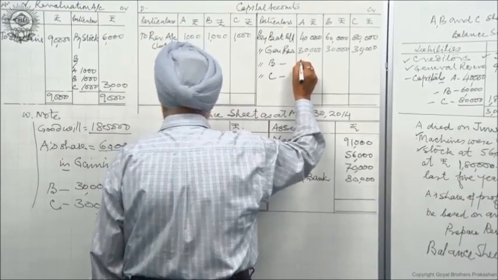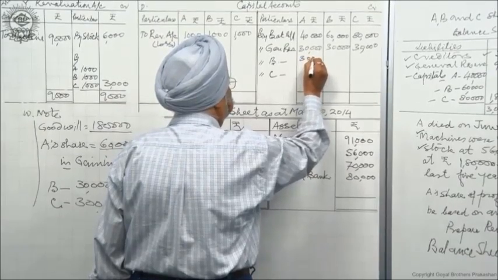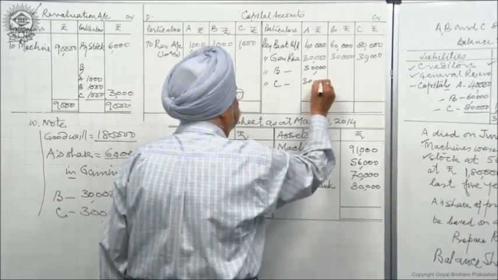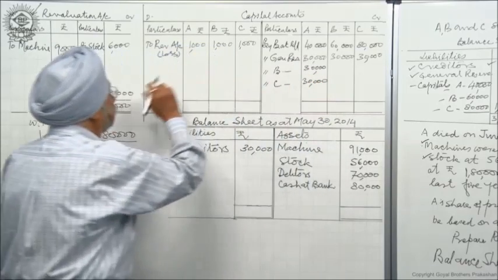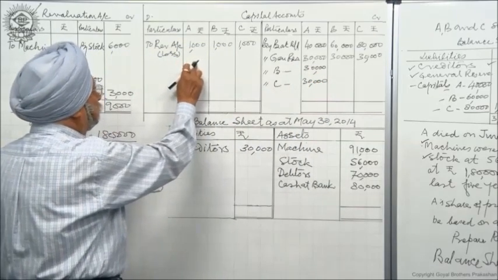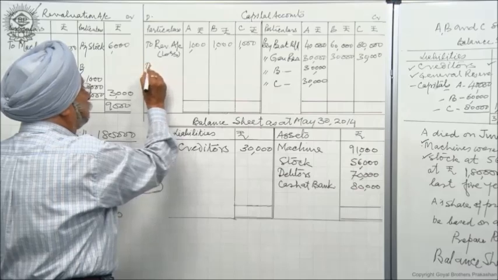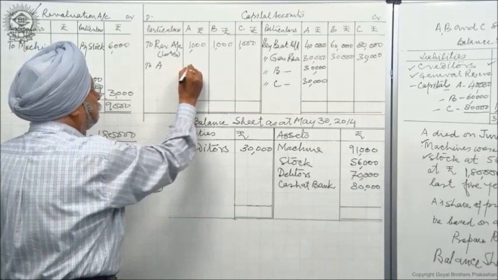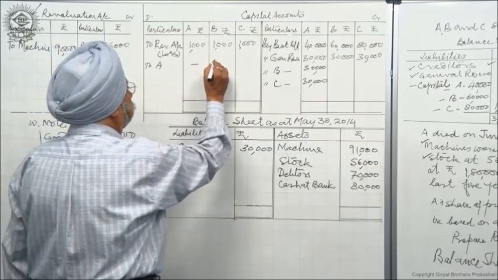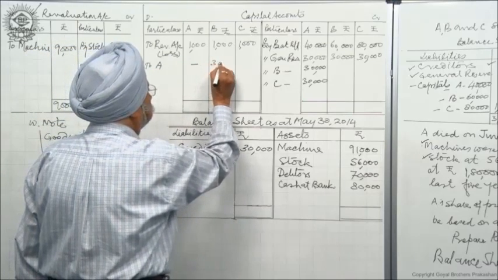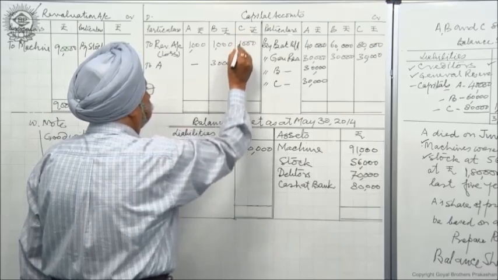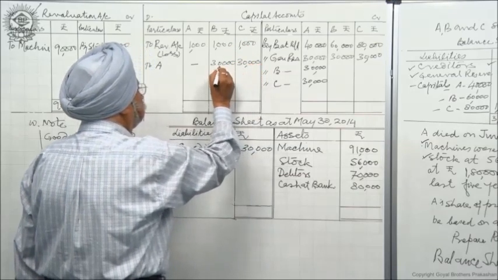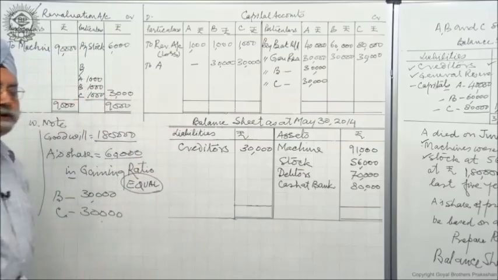He gets 30,000 and 30,000. Look, he has got his 60. Now B's account will be debited to A. Nothing will be written in this account. B will be debited with 30,000, and C will also be debited with 30,000. So this is the treatment for goodwill.